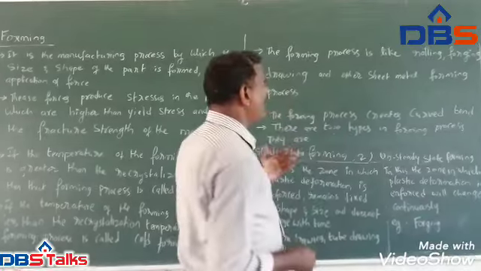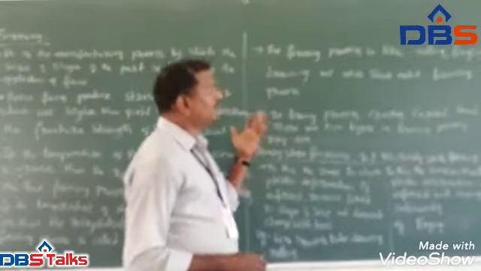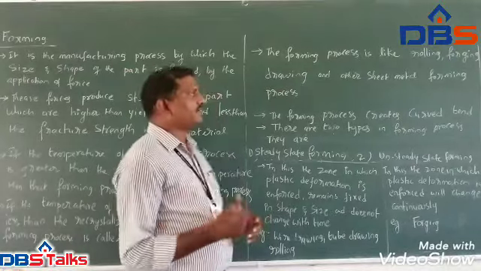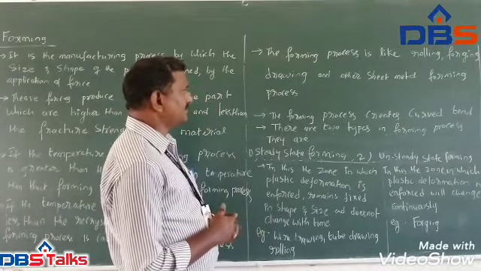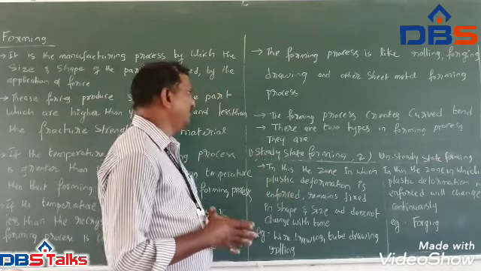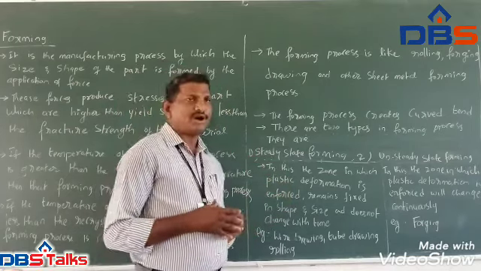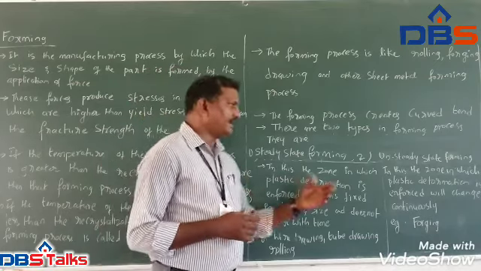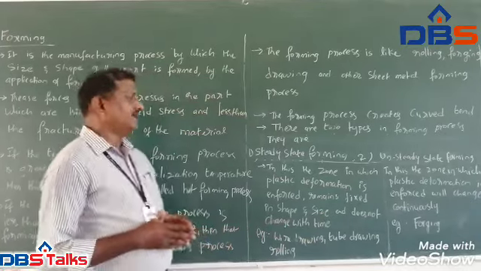Also, this forming process includes rolling, forging, drawing, and other sheet metal processes. This forming process creates a curved bend. There are two types of forming process mainly. They are steady state forming and unsteady state forming.